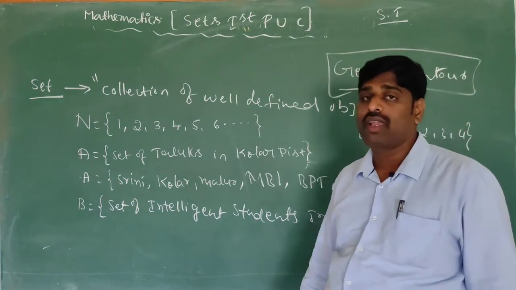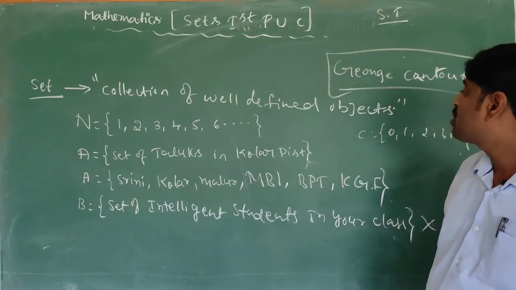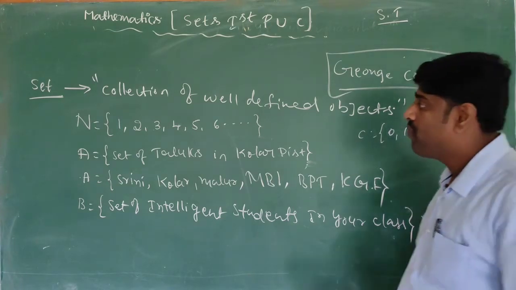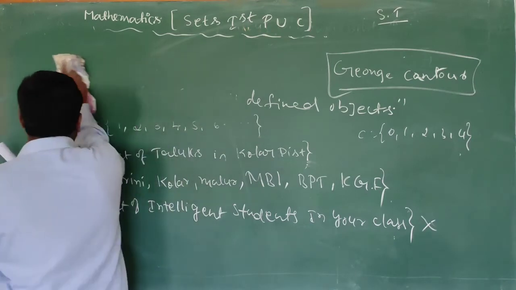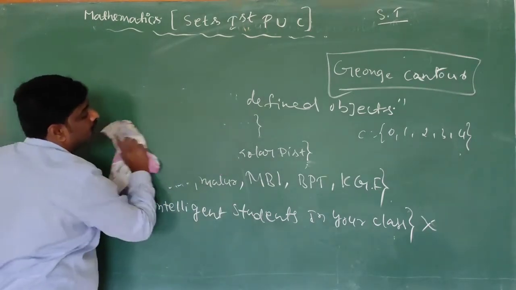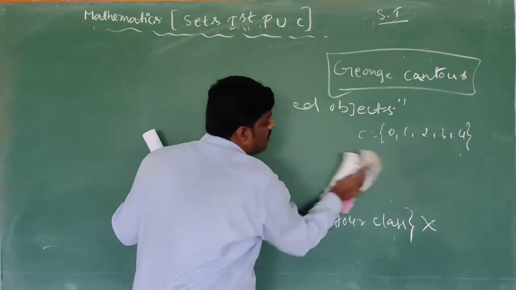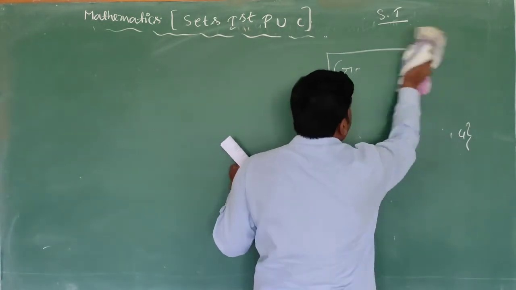I think all of you have understood what is meant by a set: a collection of well defined objects. Collection of well defined objects is called a set.